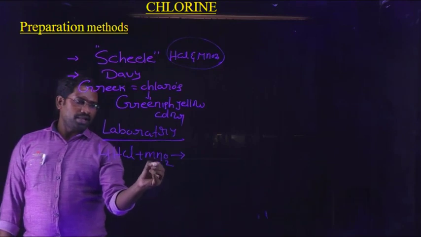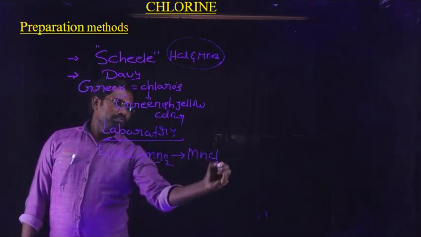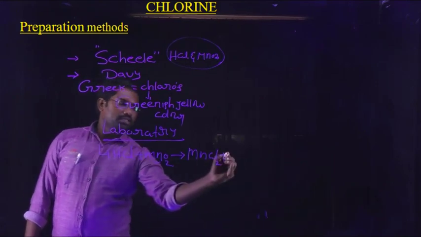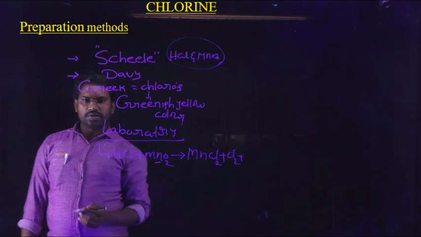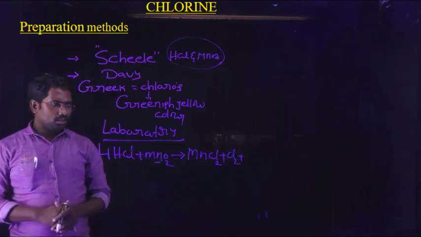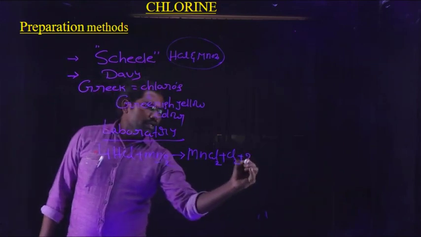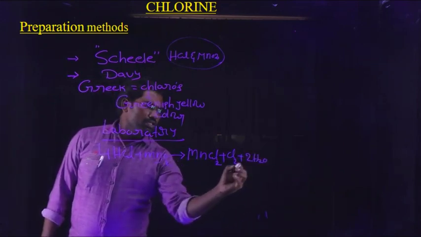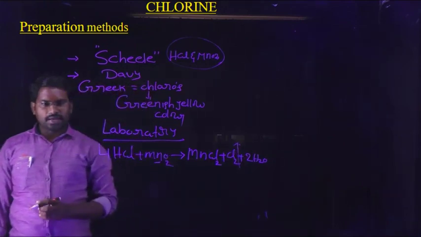Here manganese dioxide gives rise to MnCl2 plus Cl2 plus, here 4 moles of hydrogen on the left side, with the oxygen, present as a water molecule on the right side, 2 moles of water. So this is the formation of chlorine. Chlorine escapes as a gas.